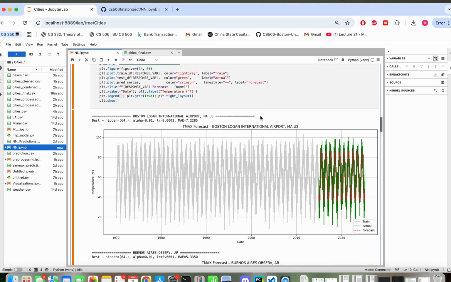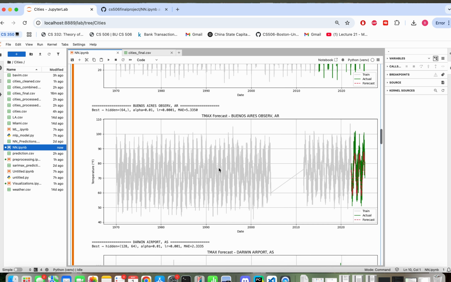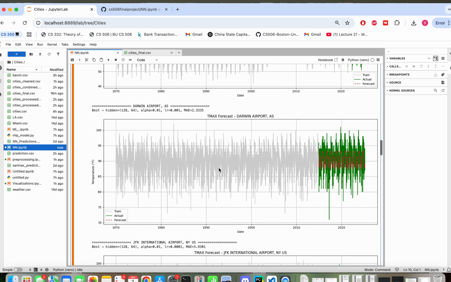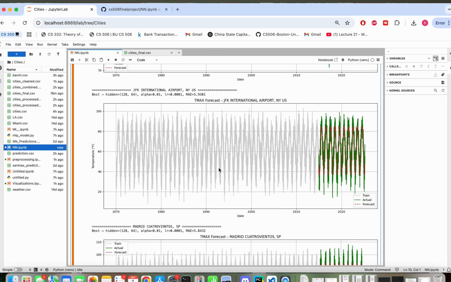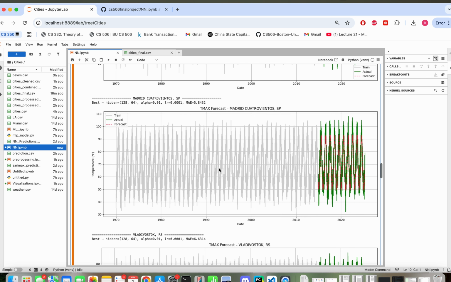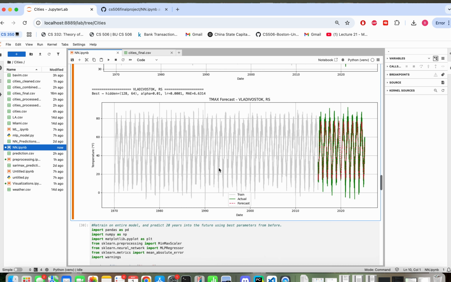So, we start off by hypertuning our parameters, and then running our model for each city, and evaluating on the separate test sets. Starting off with the Boston dataset, we got a mean absolute error of 7.2. For Buenos Aires, we got a mean absolute error of 5.3 Fahrenheit. For Darwin, we got a mean absolute error of 2.3 Fahrenheit. For New York, we got a mean absolute error of 5.9 Fahrenheit. For Madrid, we got a mean absolute error of 5.8. And lastly, for Vladivostok, we got a mean absolute error of 6.6 Fahrenheit.